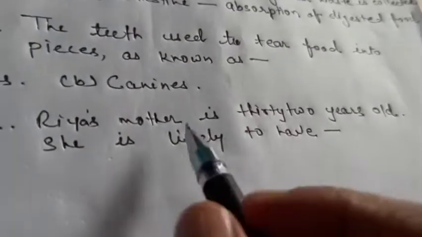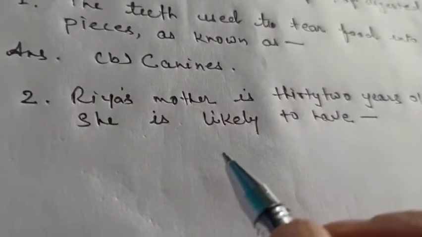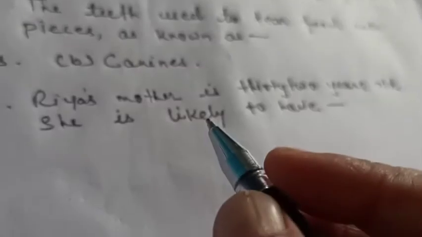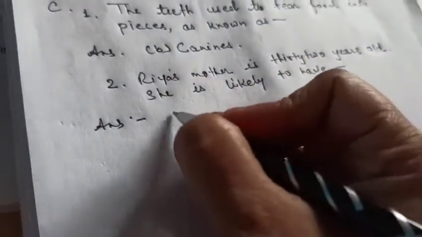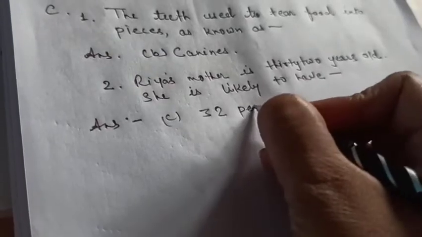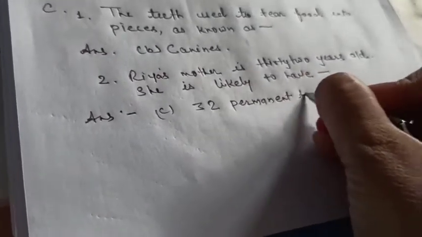So children, Ria's mother is 32 years old. It is well known that she has only permanent teeth, and permanent teeth are 32 in number. So the right answer is option C, 32 permanent teeth.